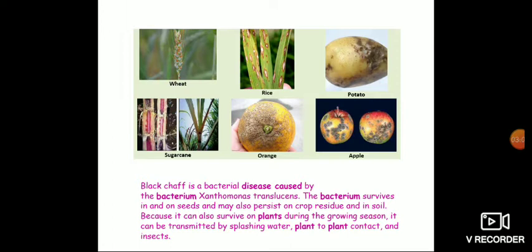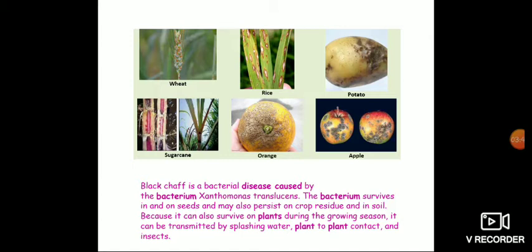And apple you can see here. Black chaff is a bacterial disease caused by a bacterium Xanthomonas translucens. The bacterium survives on seeds and may also persist on crop residue and in soil. So, first it will survive in the seed. Then after the crop, it will grow even in the soil. It can also survive on plants during the growing season. It can be transmitted by splashing water, plant to plant contact and insects.